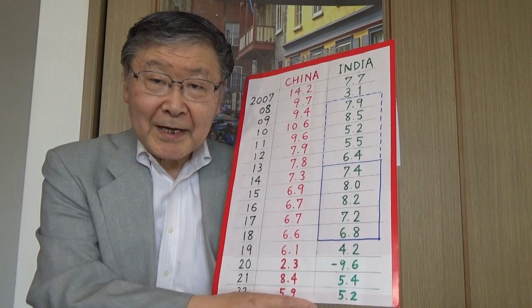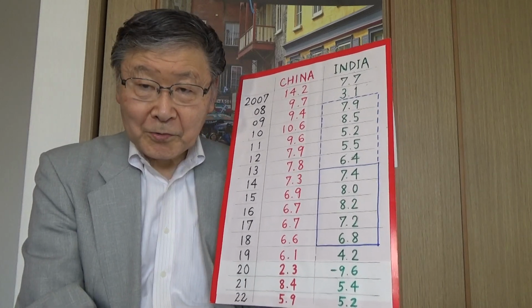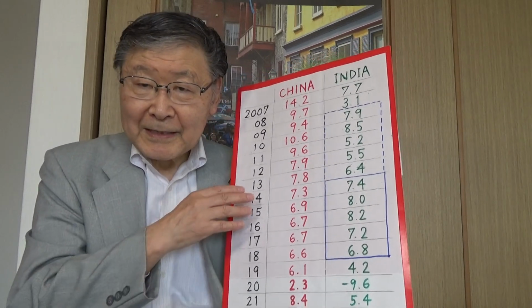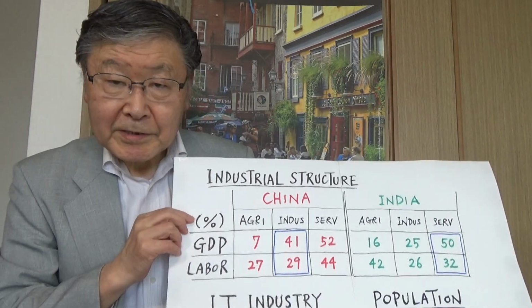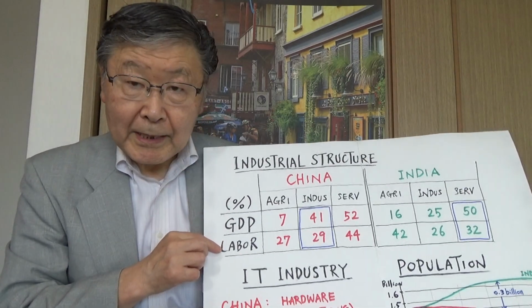So, looks like India and China are getting closer and closer in the long term, in terms of economic performance, growth rate, and eventually the size of the economy. Most important difference between China and India is in terms of its industrial structure. Here is the industrial structure in terms of GDP composition and labor composition.